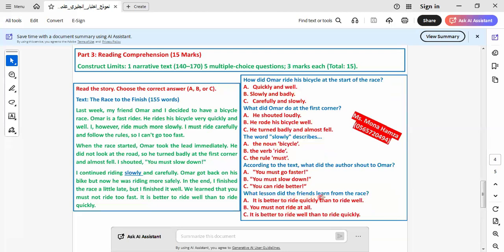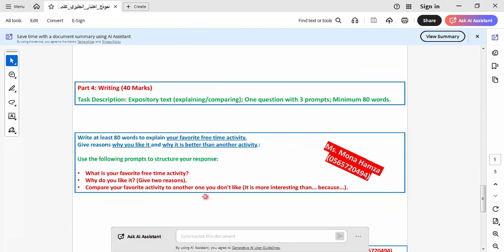What lesson did the friends learn from the race? They learn it's better to ride well than to ride quickly. This is the last one. Let's go to another one here.